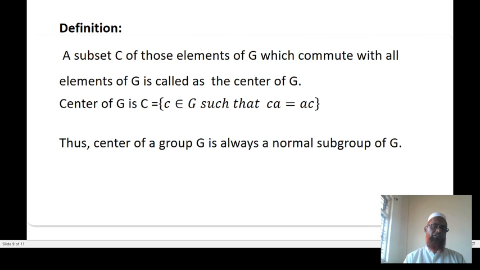Definition: the subset C of those elements of G which commute with all elements of G is called the center of G. So the center of G is C equal to the set of c belongs to G such that ca equals ac. Thus the center of a group is always a normal subgroup of G.